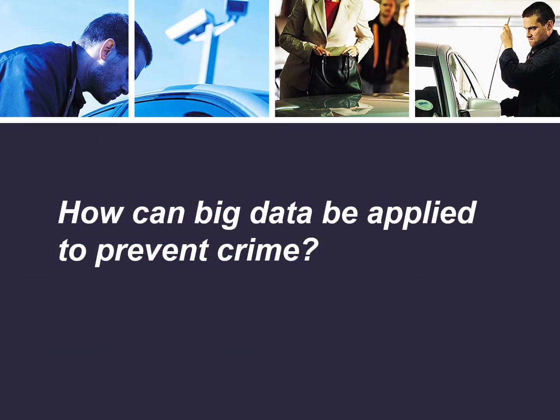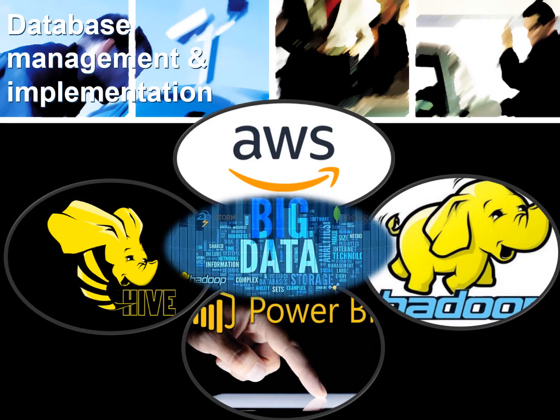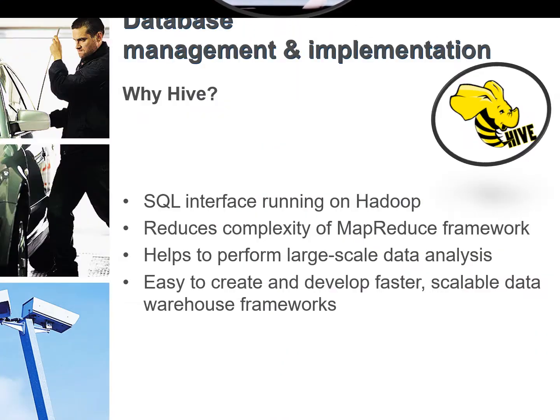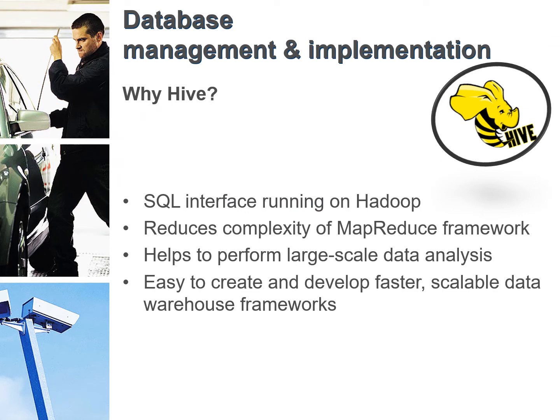So, how can big data be applied to prevent crime? In this project, we used the Hadoop ecosystem on the AWS platform and Hive as the main working tool. Why Hive? The main reason for choosing Hive is that it is a SQL interface running on Hadoop. It reduces the complexity of the MapReduce framework. It helps to perform large-scale data analysis, and it's very easy to create and develop faster, scalable data warehouse frameworks.